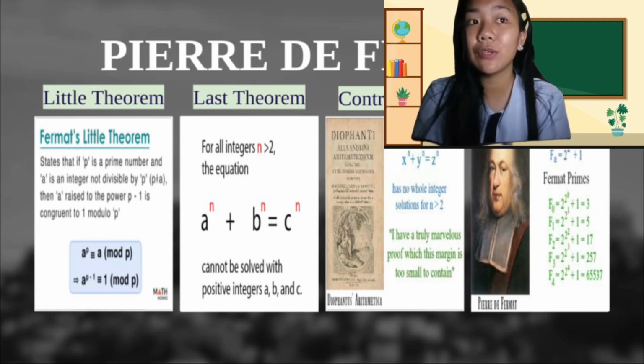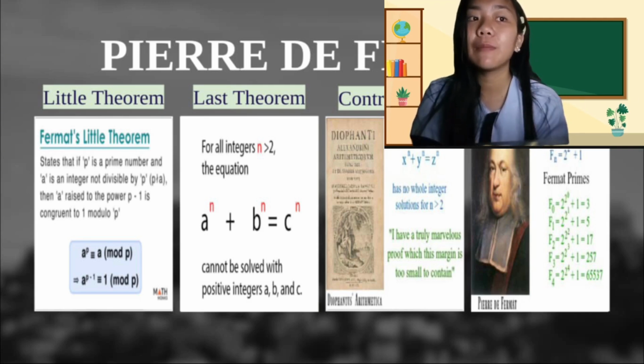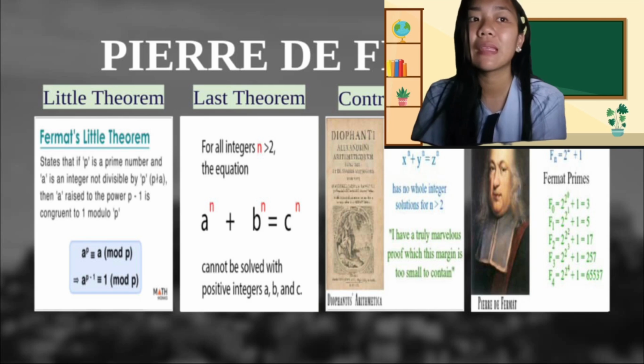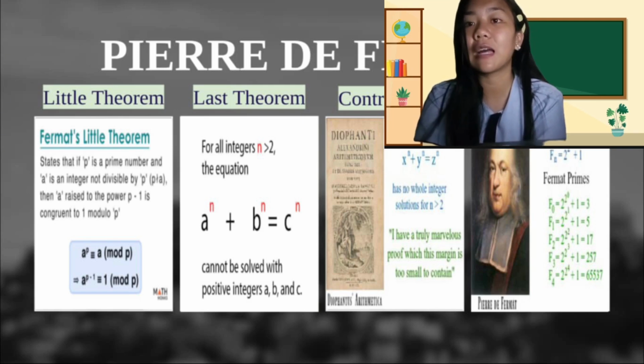The next major contribution of Pierre de Fermat is that Fermat made contributions in many areas of mathematics such as probability theory, analytic geometry, optics, and infinitesimal calculus.